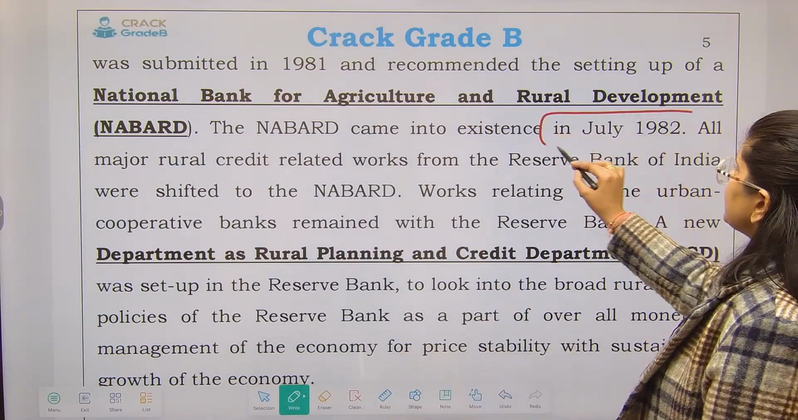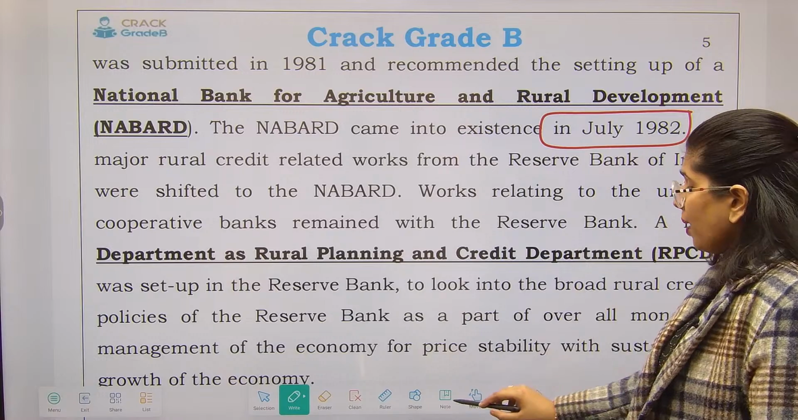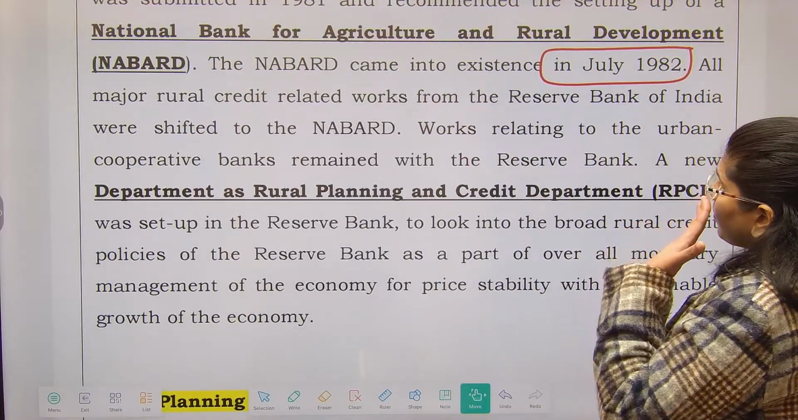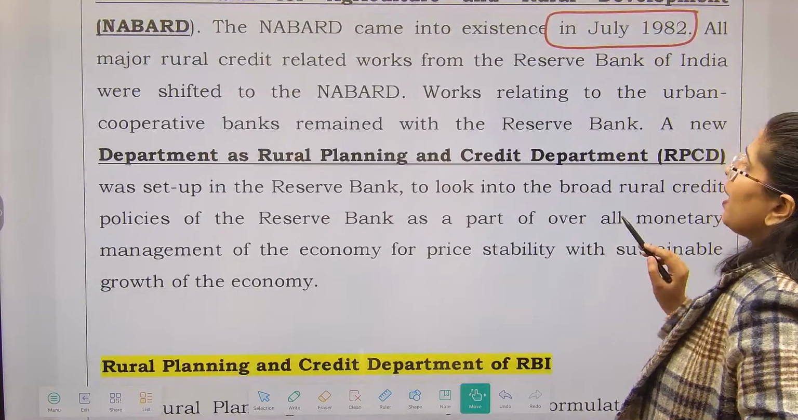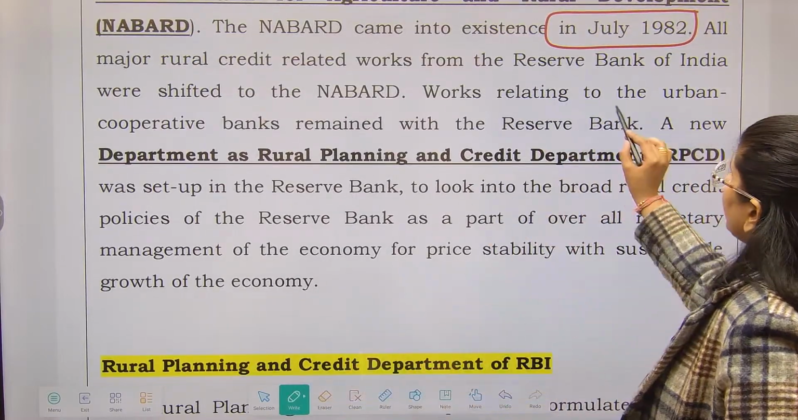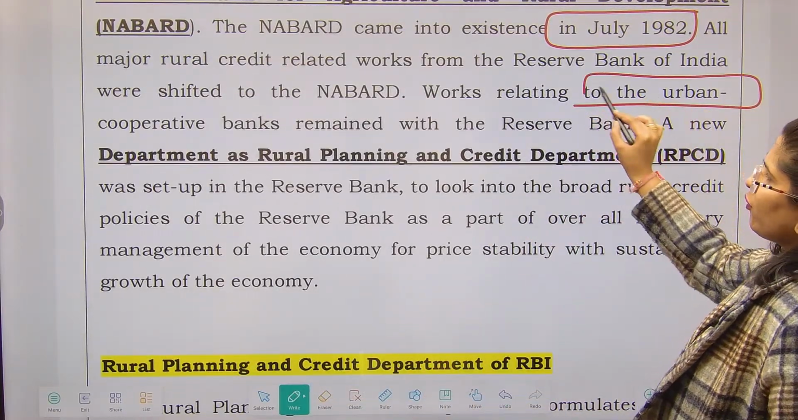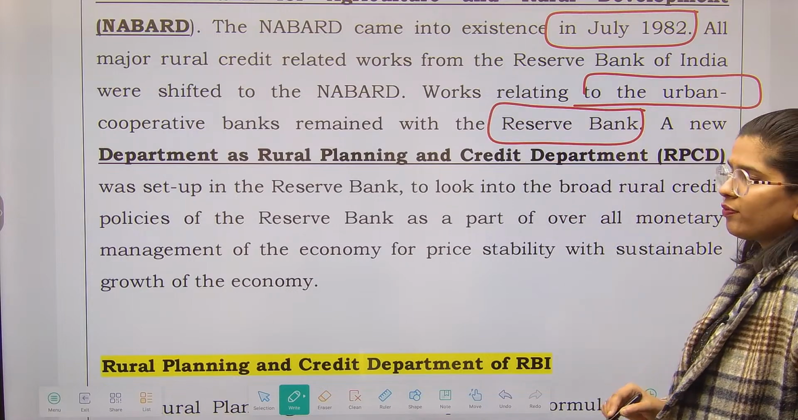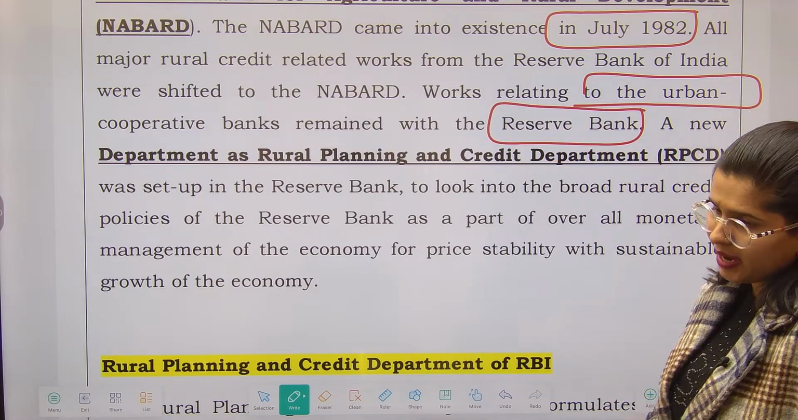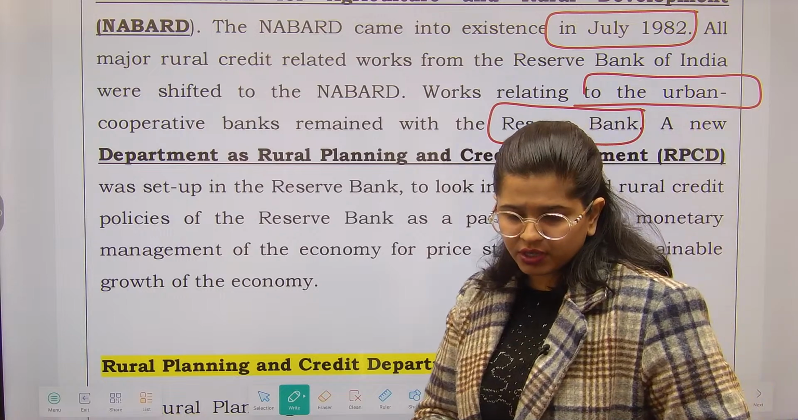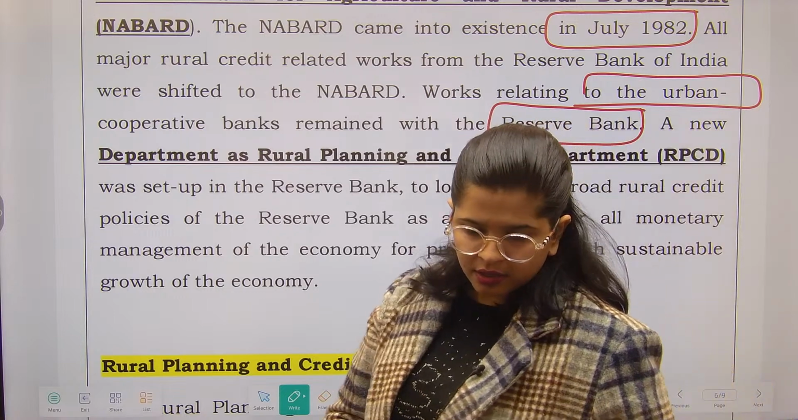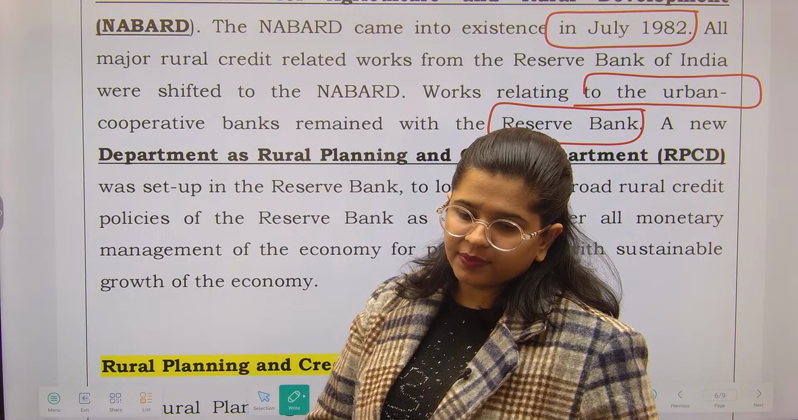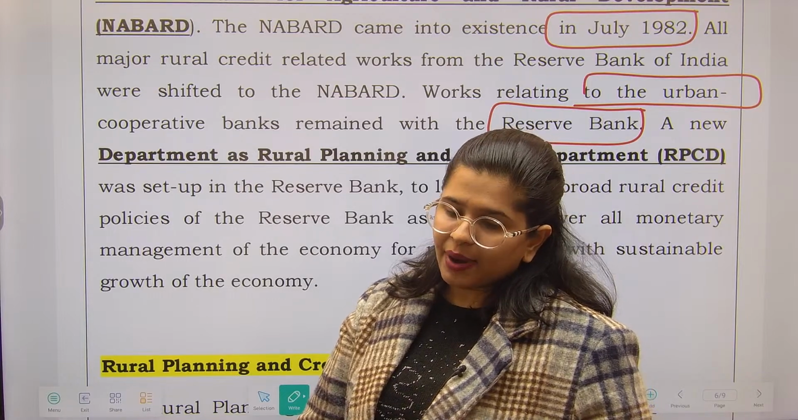It came into existence in July 1982. All major rural credit related works from the RBI were shifted to NABARD. Works related to urban cooperative banks remained with the Reserve Bank, right? So urban cooperative bank is something which is catered to by the RBI, and the remaining functions are taken up by NABARD as well.